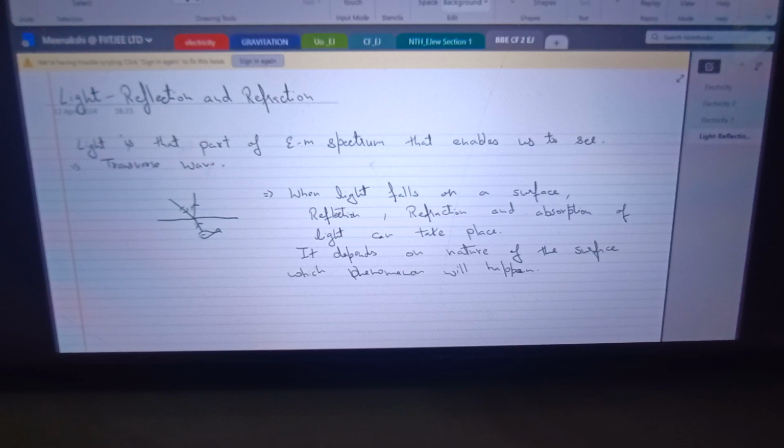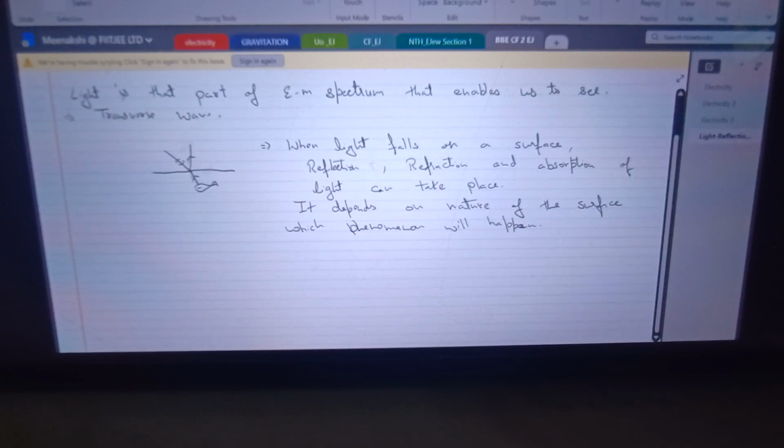These are a few general things about light, and then we'll start with reflection. Then do you know why we are able to see the things around us, or how we are able to see the things around us? How does light help us to see the things around us? Yes. If you know, please raise your hand. Please explain.